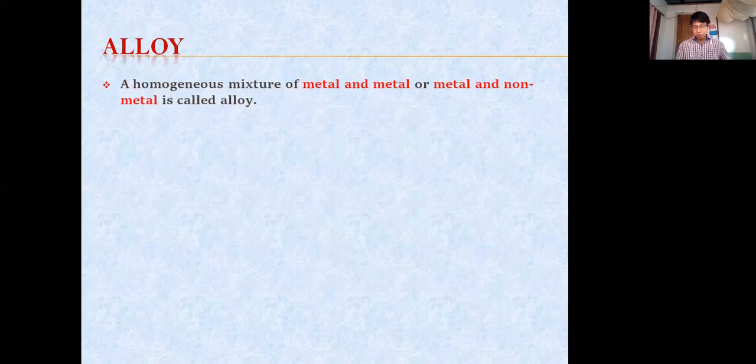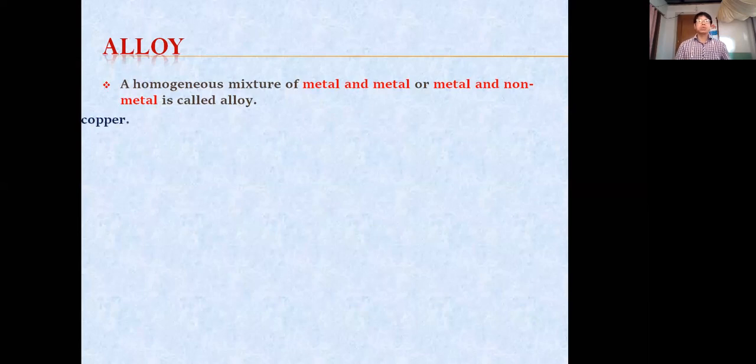Let's study this alloy. What is an alloy? An alloy is a homogeneous mixture of metal and metal, or metal with non-metal. When we mix two metals, then we get a homogeneous mixture, and this is solid and solid. Both metals are solid. In case of metal and non-metal, like say when we add iron with copper, then we get an alloy. So an alloy is a homogeneous mixture of metal and metal or metal and non-metal.